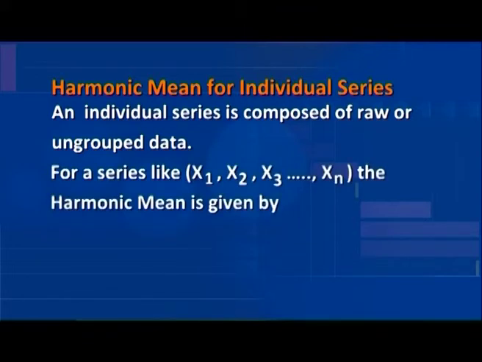For a series like x1, x2, x3, xn, the harmonic mean is given by harmonic mean is equal to number of items divided by sigma of the reciprocals of the variables. Let us take few examples to understand the calculation of the harmonic mean in individual series.